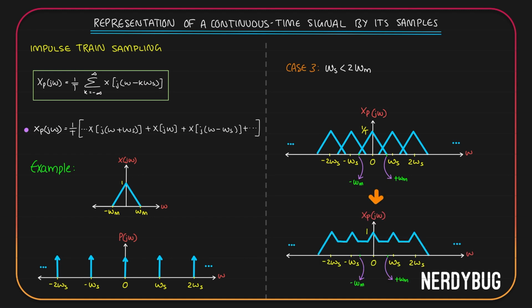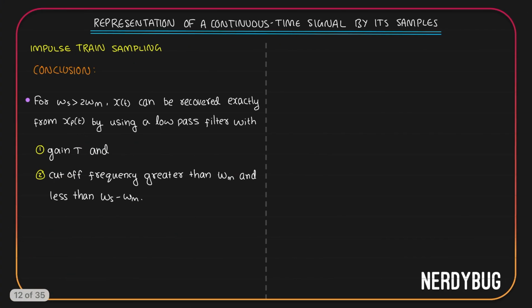Very obviously, we can see that the shape of our original X(jω) is lost in this. So even by using a low pass filter, you will not be able to bring back X(jω). From all these three cases, this is what we can conclude. For ωs greater than 2ωm, that is our case 1, x(t) can be recovered exactly from xp(t) by using a low pass filter. The low pass filter should satisfy two conditions. First is its gain should be T. Second condition is its cutoff frequency should be greater than ωm and less than ωs minus ωm.